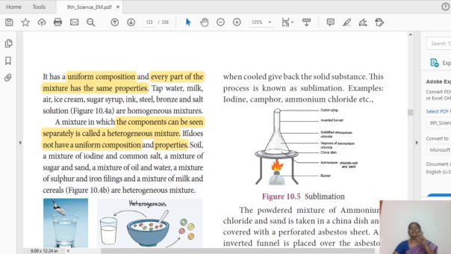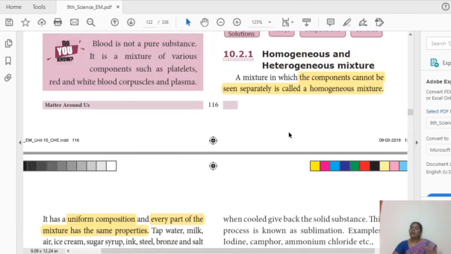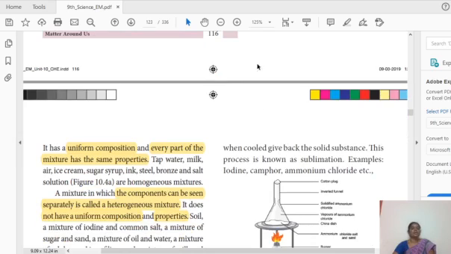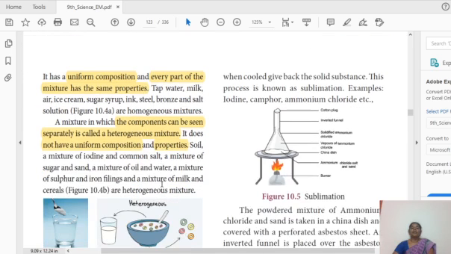These are the differences between homogeneous and heterogeneous mixtures. In a homogeneous solution the components cannot be seen separately, in a heterogeneous solution the components can be seen separately. A homogeneous mixture has a uniform composition, a heterogeneous mixture does not. Each part of a homogeneous mixture has the same property, and in a heterogeneous mixture each part does not have the same property. They are given so many examples for that, so kindly go through all those things.